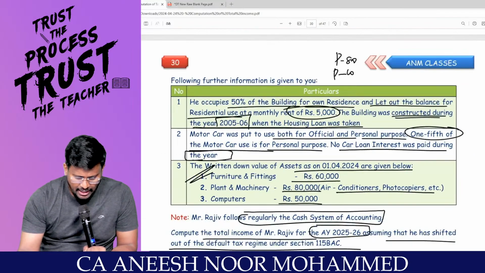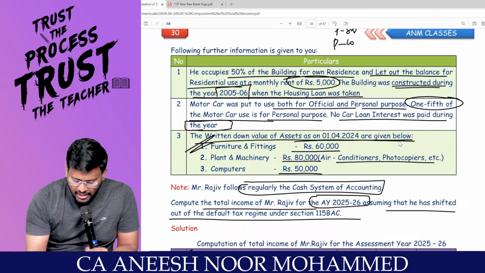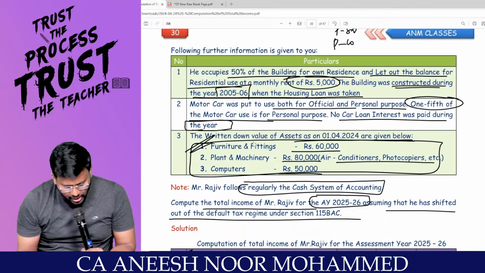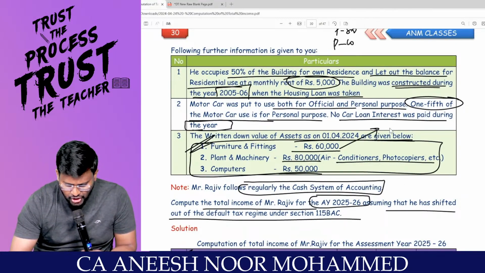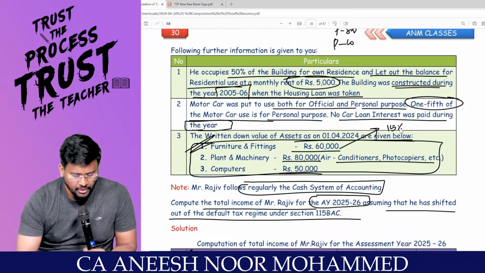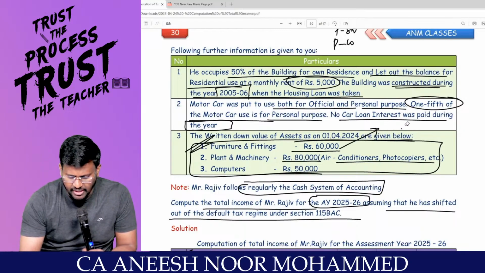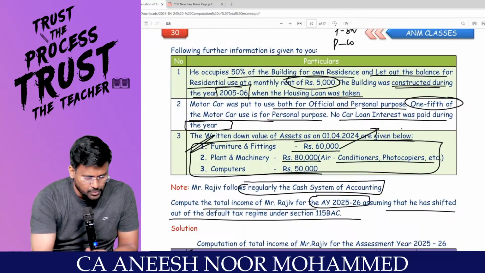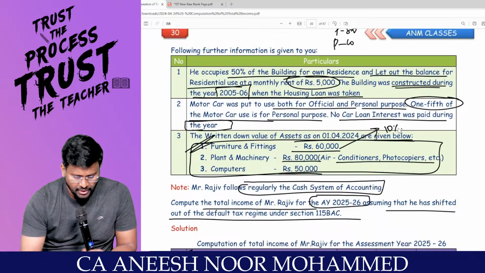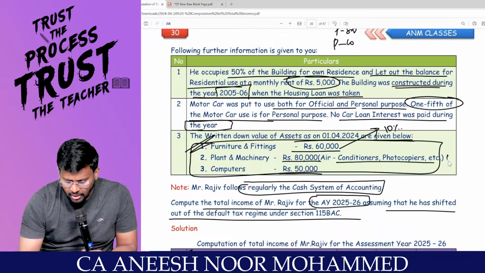Clarity? And in addition to that, they have given furniture and fittings, plant and machinery, computer. For furniture and fittings, put depreciation of 10%. Is it 15? That is for plant and machinery, right? Plant and machinery 15%. Computer.